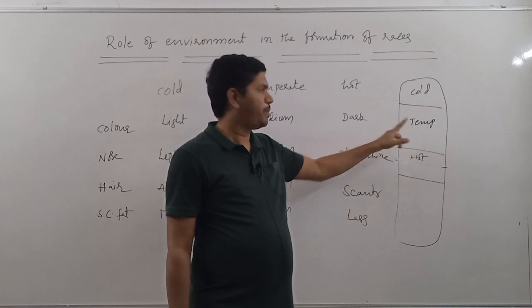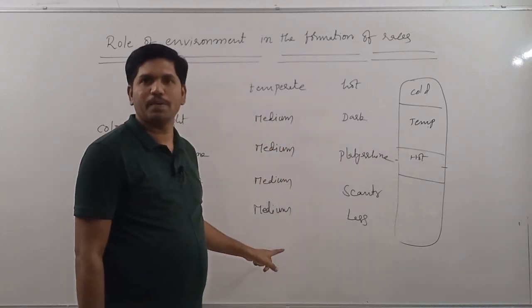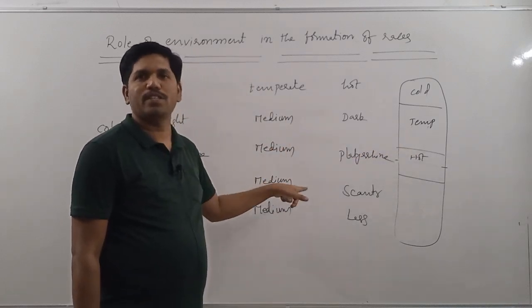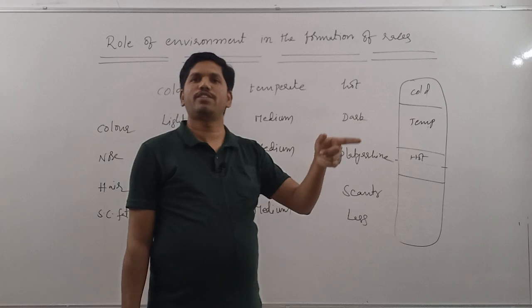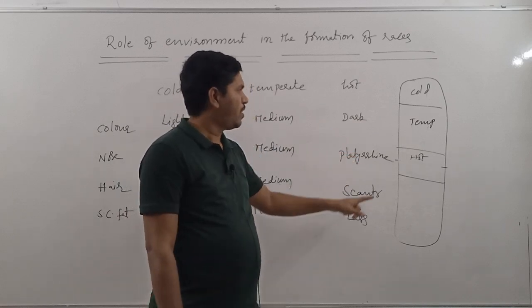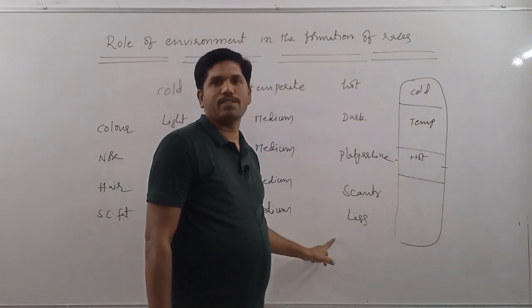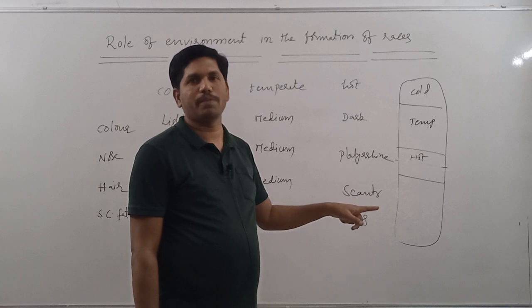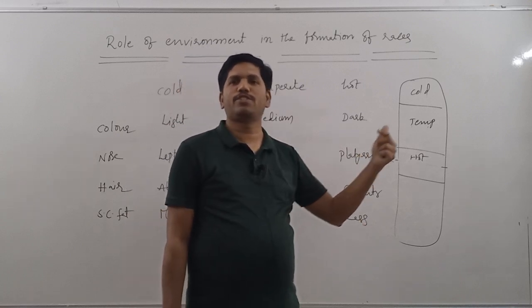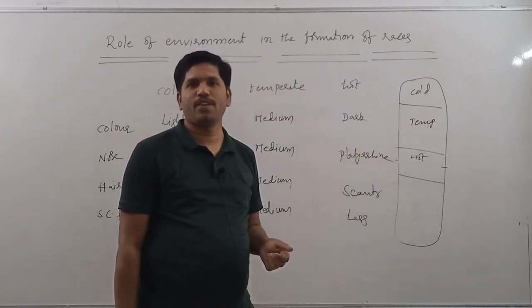Similarly, here also, the people with this set of characters were selected by nature. That's why they only survived. Then they participated in reproduction. That's why they handed over their genes to the next generation. Here, the people with this set of characteristics were selected by nature. That's why they survived, they participated in reproduction, they handed over their genes to the next generation.